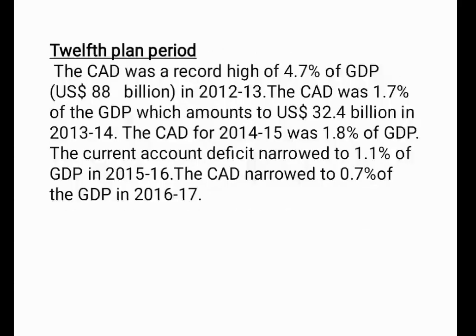12th plan, the deficit in the current account was a record high of 4.7% of the GDP in 2012-13. The current account deficit was 1.7% of the GDP, which amounts to 32.4 billion in 13-14. So it came down as compared to the previous year. Further, it has come down to 1.8% of the GDP in 14-15 and 1.1% of the GDP in 15-16 and 0.7% in 16-17. So we can see that there is an improvement in the deficit of the current account from 2014-15.